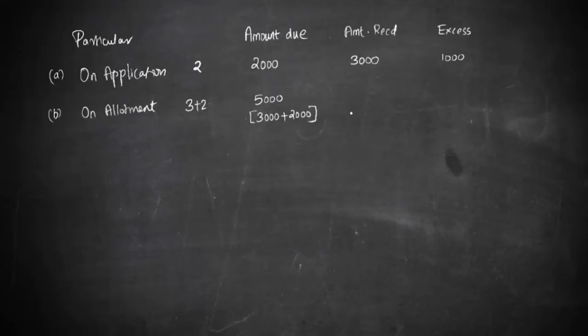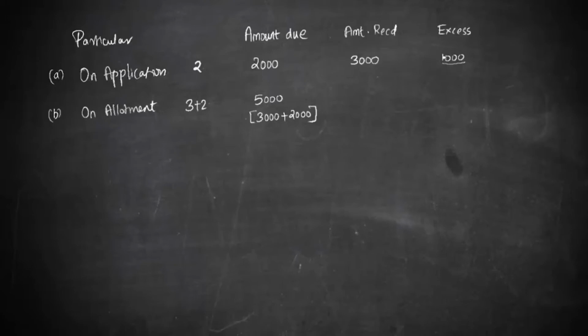But what happened? What was actually received? See here, please note, the company has received application for 1500. What they are going to allot is only 1000, so they have an excess of 1000. This excess will be adjusted at the time of allotment. At the time of allotment, the company has to receive 5000, but of this 1000 can be adjusted.